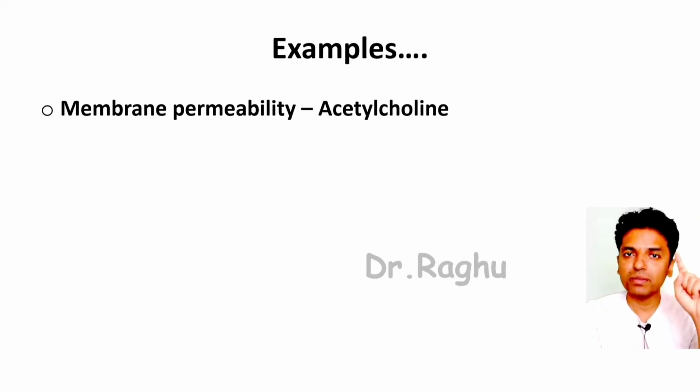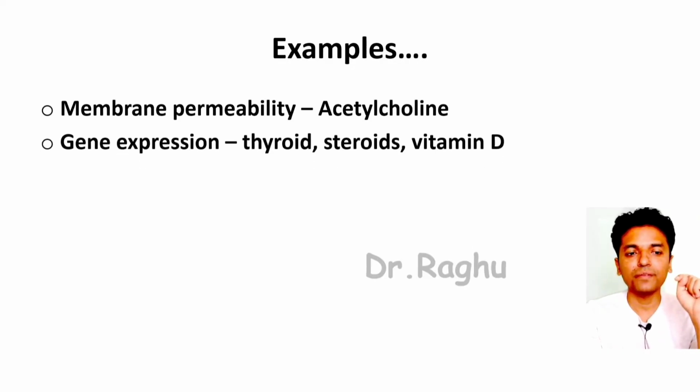Via membrane permeability, an example is acetylcholine. Directly via gene expression, these are the lipophilic hormones. These are the thyroid hormones and all your steroid hormones. When I say steroid hormones, I include sex steroids like estrogen and testosterone. I include corticosteroids like cortisol. I include mineralocorticoids like aldosterone. Okay, and also vitamin D. To this list, you can also add vitamin A, that is the retinoids.